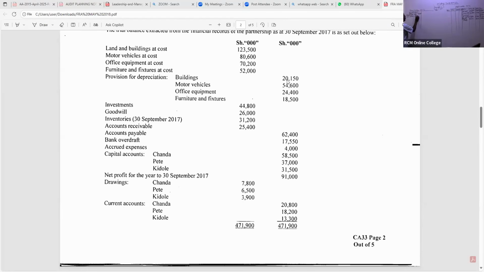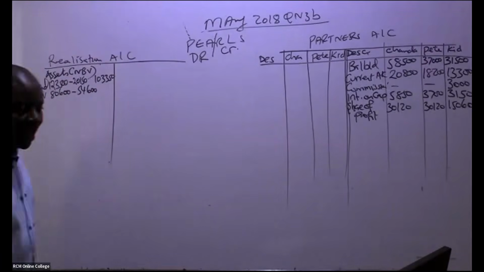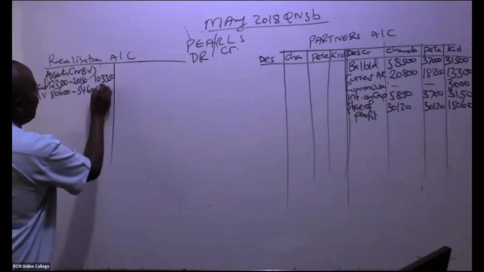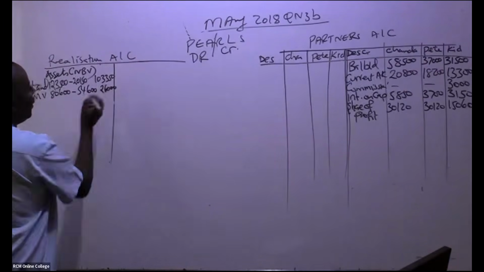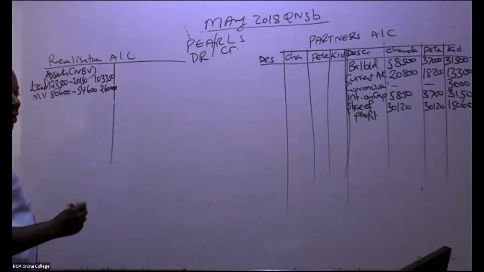So is there somebody who can give me a number to write? Any student who can give me a number to write here for motor vehicles? I'm being given 26,000. Thank you so much. Great. We are doing very well.